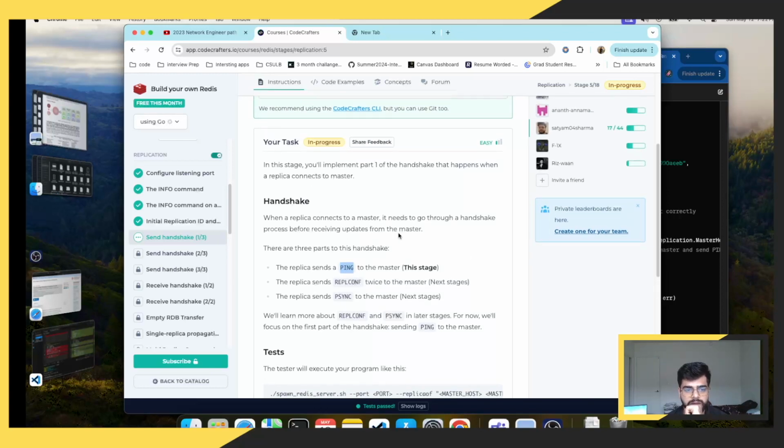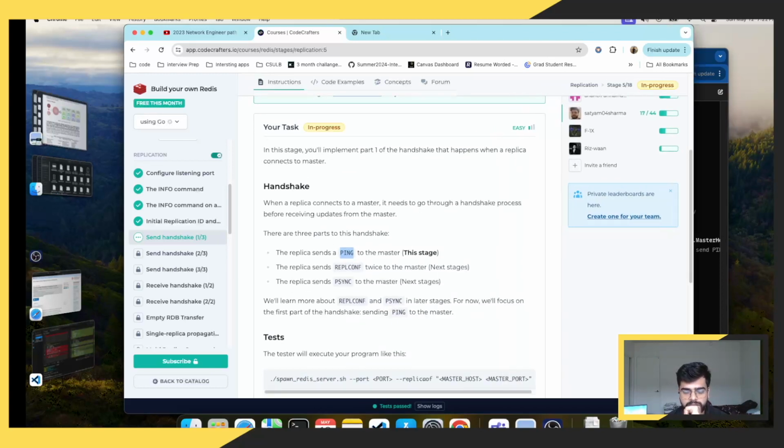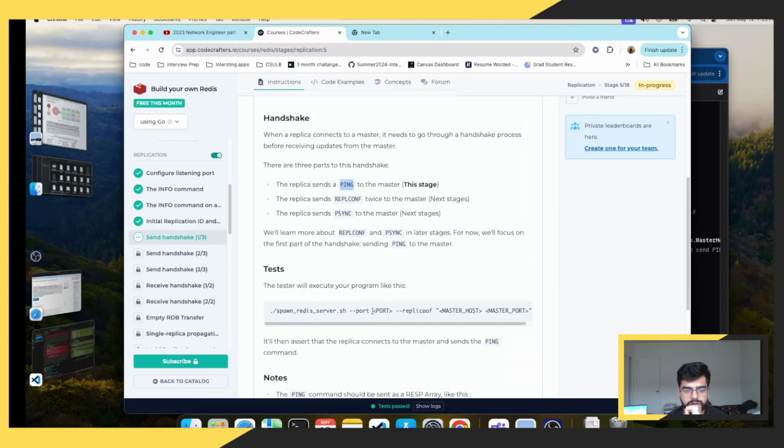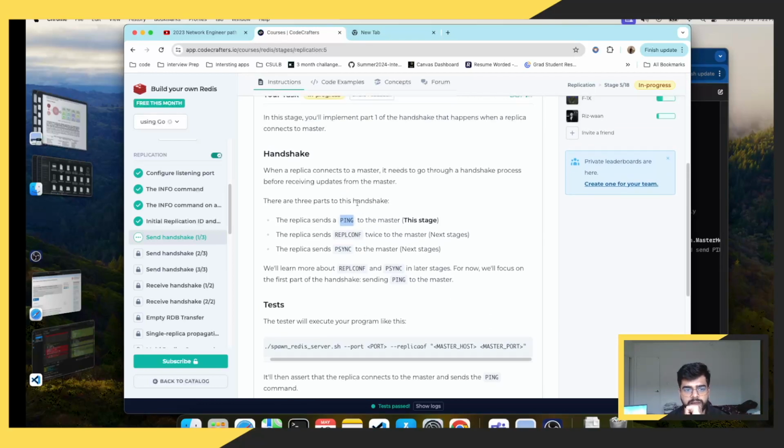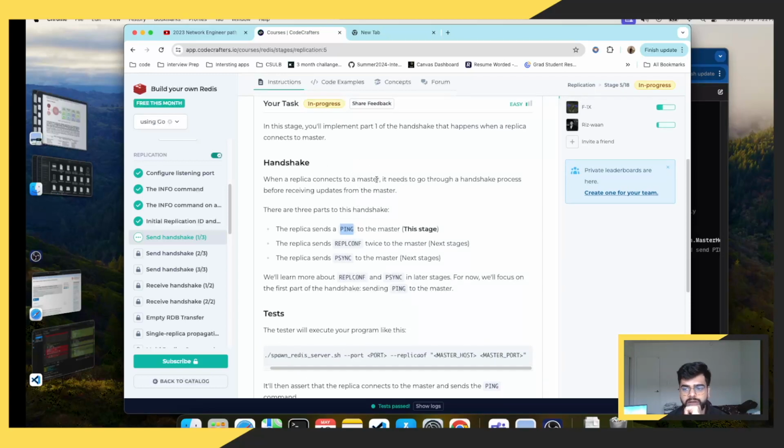If you can read it, I think this is mostly telling that if you receive a command such as port replicaof with master host and master port, you'll be connecting to the master host and port. So once you are connected to the master port, you will send a ping, and you will receive a response in something called Redis structure.